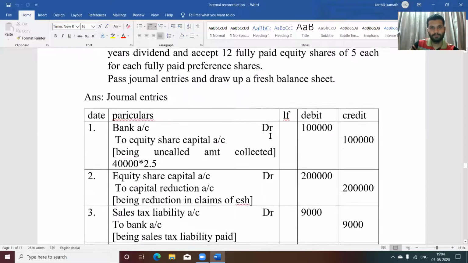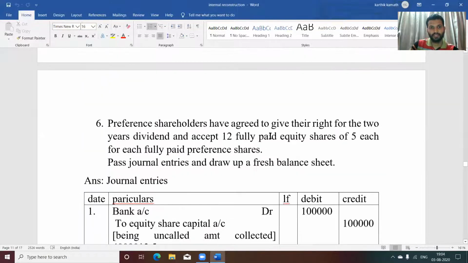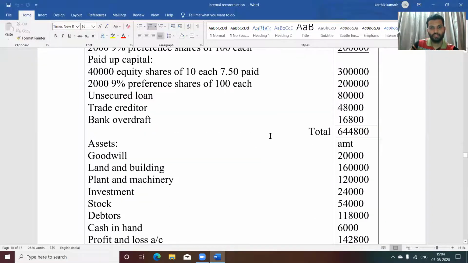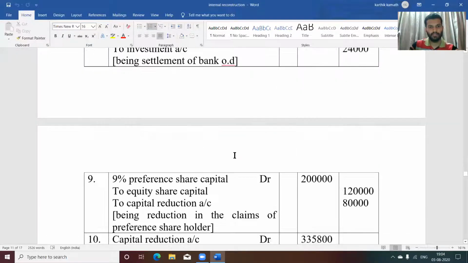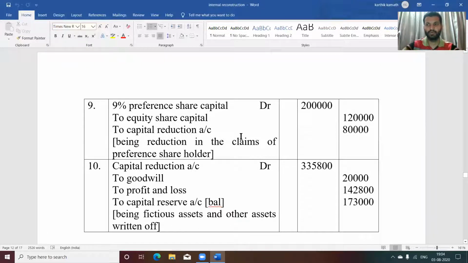The total number of preference shares in the problem is 2000. For 2000, how much? Cross multiplication, you will get 24,000. 24,000 into paid up value 5, that is 1,20,000. So the remaining amount again goes to capital reduction account.